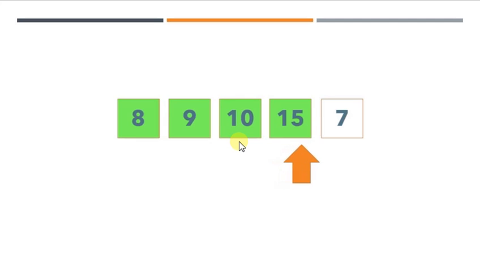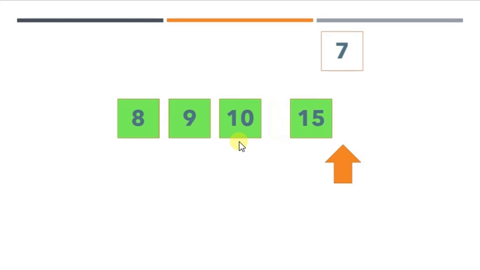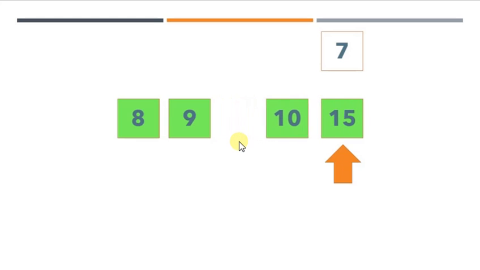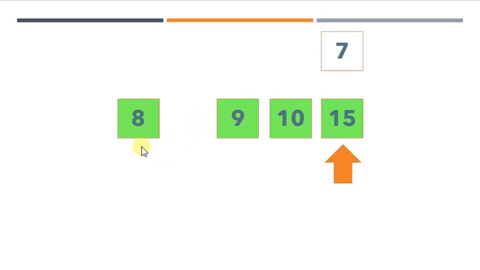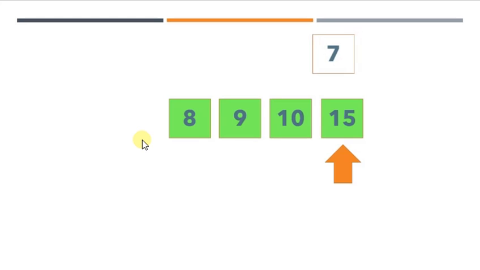Cool. So moving ahead, last number 7. 7 is compared with 15. 15 is greater, shift. 10 is also greater, so shift. Next comes 9. 9 is also greater, so shift it. 8 is also greater than 7, so shift it. No more elements are there to compare, so we are going to insert this 7 in its exact location. Cool. So now you can see the entire array is sorted. I hope the algorithm is made clear.